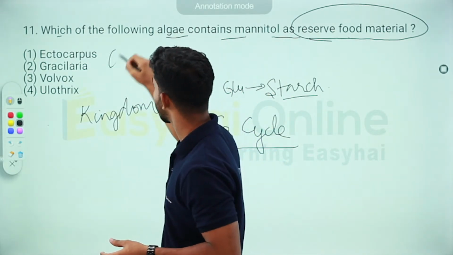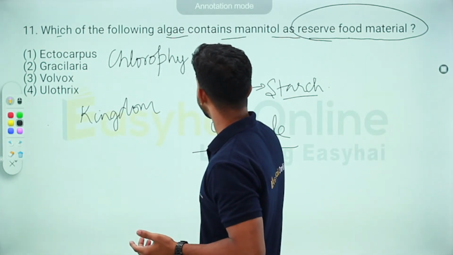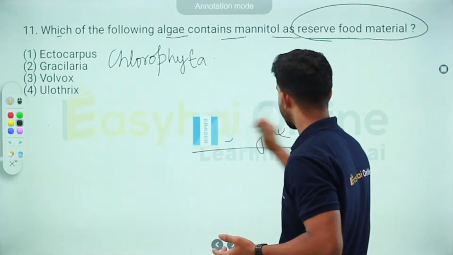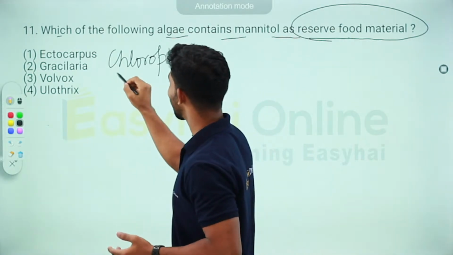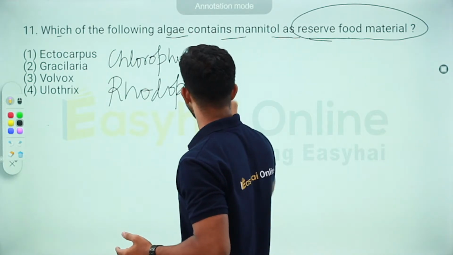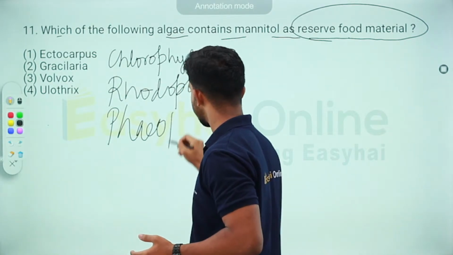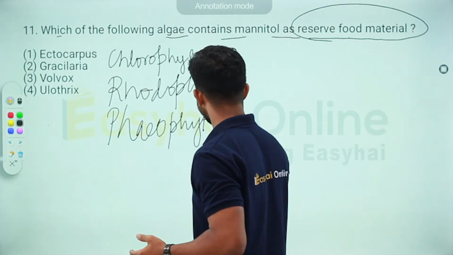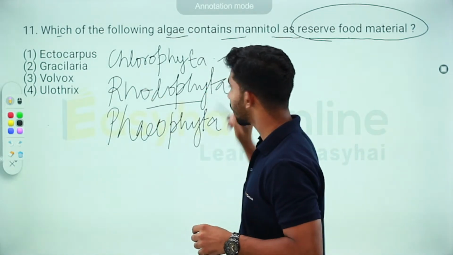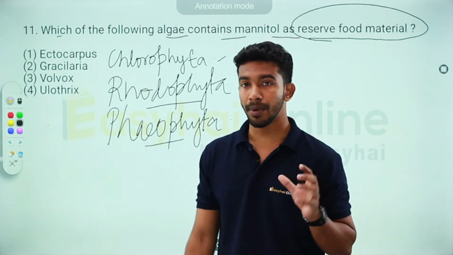We have chlorophyceae or chlorophyta, rhodophyta, and phaeophyta. Chlorophyta has green pigments, rhodophyta has red pigments, and phaeophyta has brown pigments.